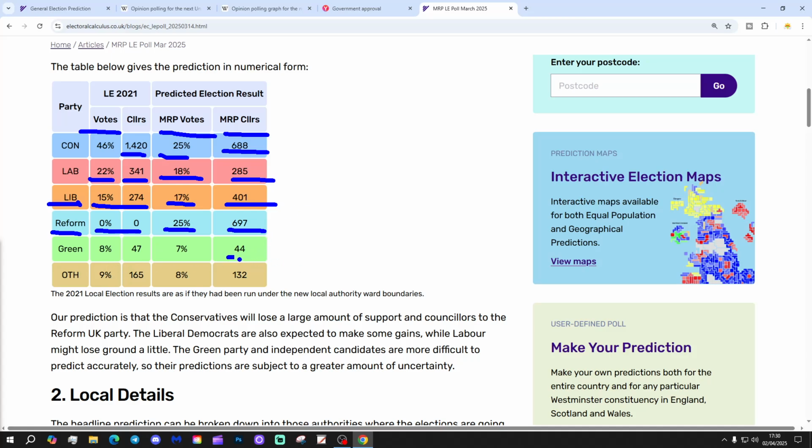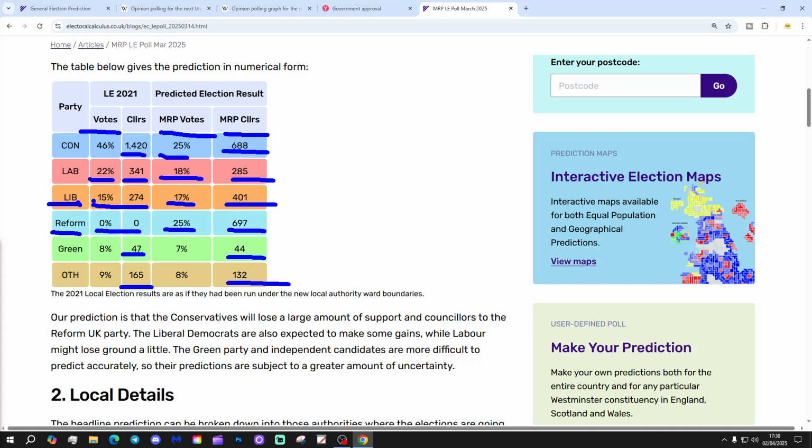Greens getting 44 councillors. That's actually slightly down on the 47 they got in 2021, and others getting 132, down from the 165 that they got in 2021. That would be independent councillors and that kind of thing.